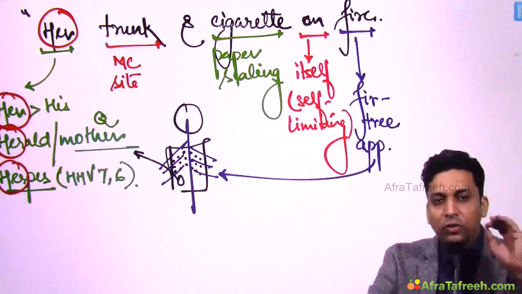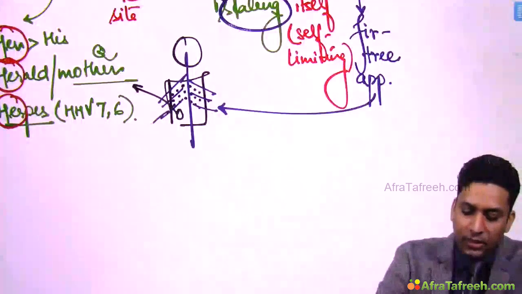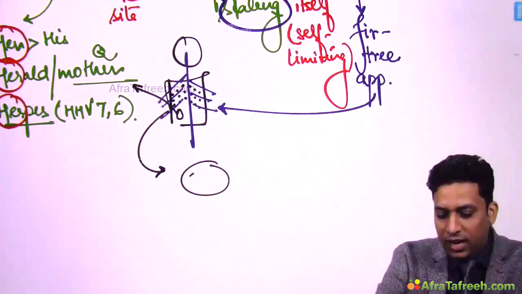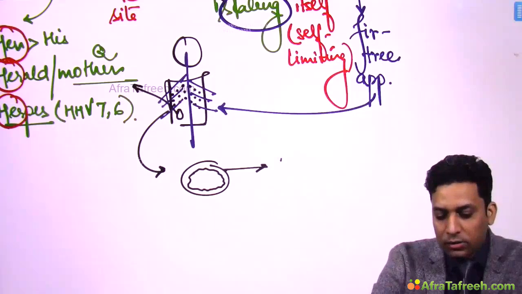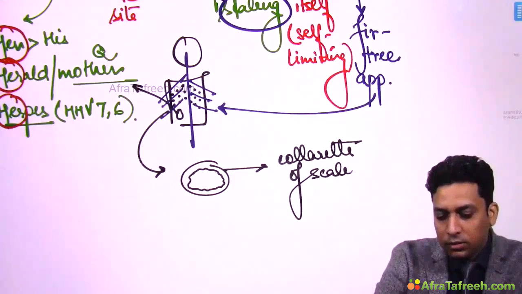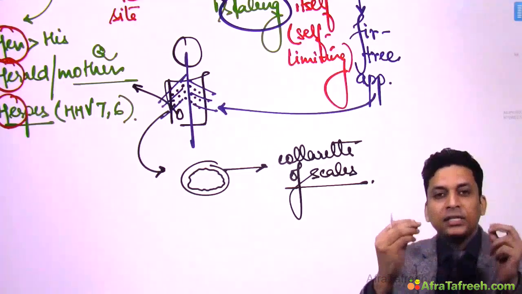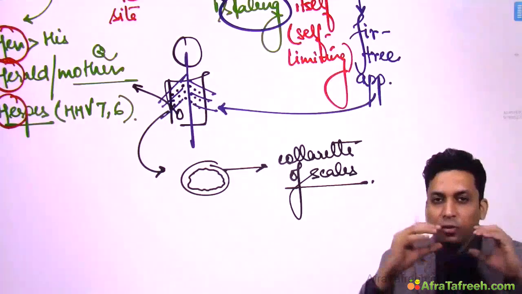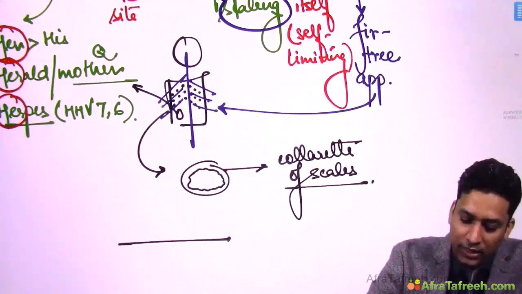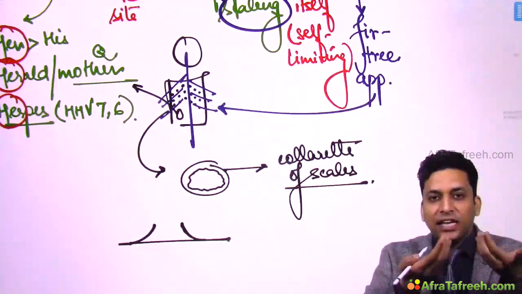Okay. Now, if you closely examine these lesions, you will find all these lesions have very fine scaling, and this scaling is present at the periphery like a collar. So this is also known as collarette of scales. So collarette of scales is seen in pityriasis rosea. So this collar like scales, very fine cigarette paper like scales is seen. Okay. Now if you closely examine these scales, you will find that these scales, they are attached at the periphery, but their free edges are on the inner side. They are something like this. That is, the outer edges are attached and the inner edges are free.